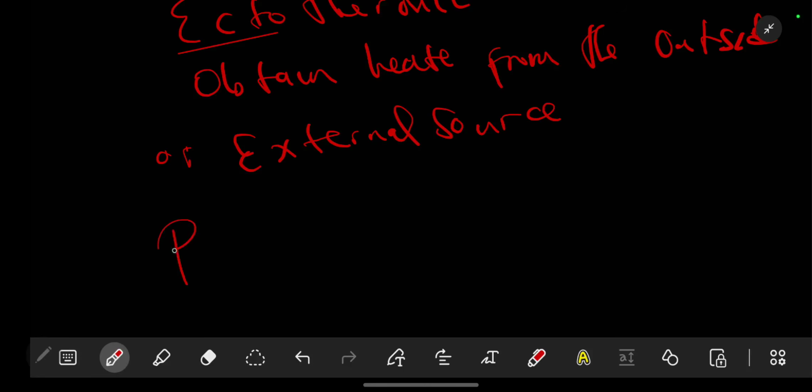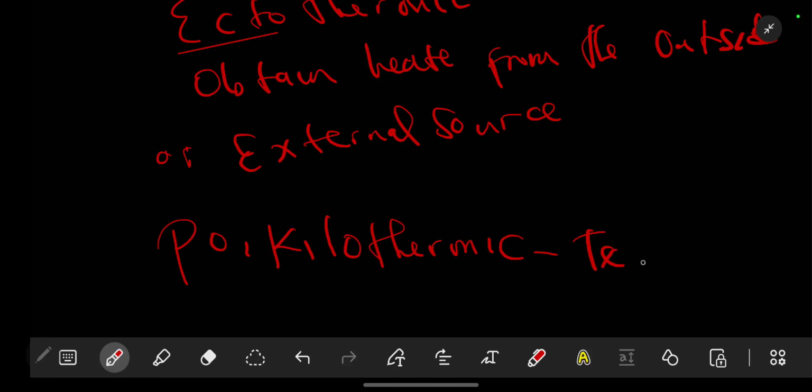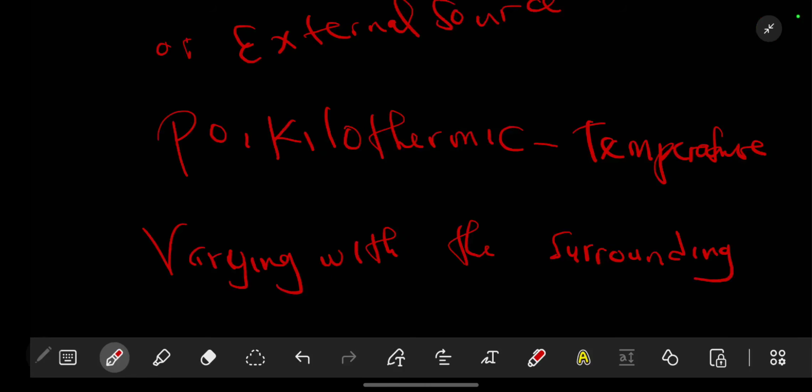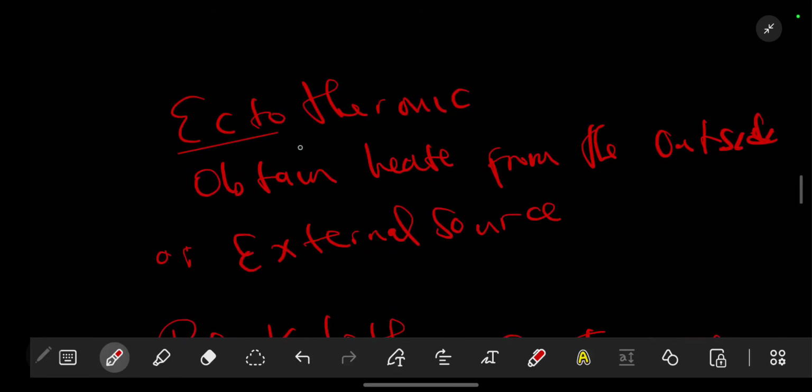Ectothermic and poikilothermic are very similar, but there is just a subtle difference. Poikilothermic has to do with the temperature varying with the surrounding. Ectothermic has to do with obtaining heat from the surrounding or from an external source.